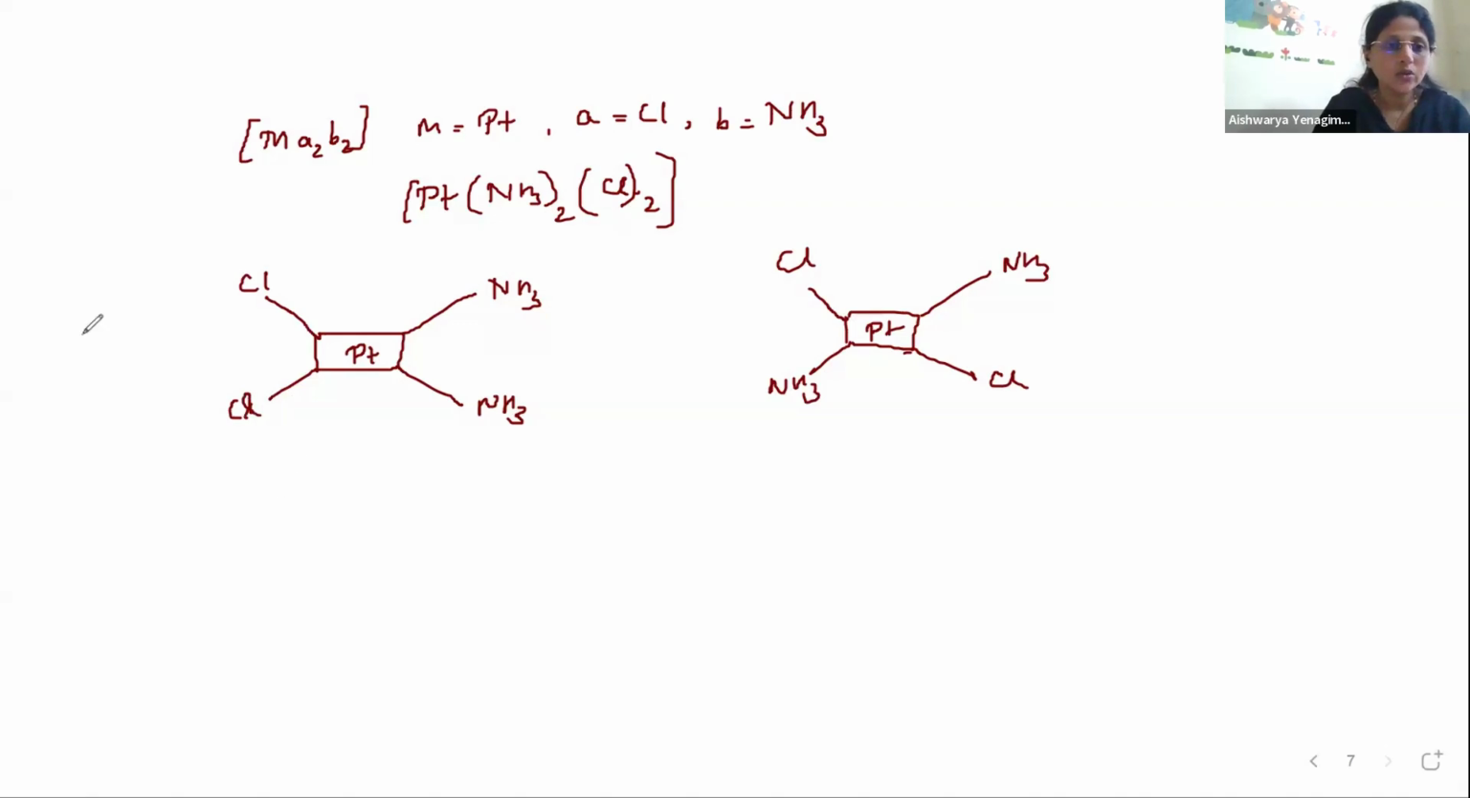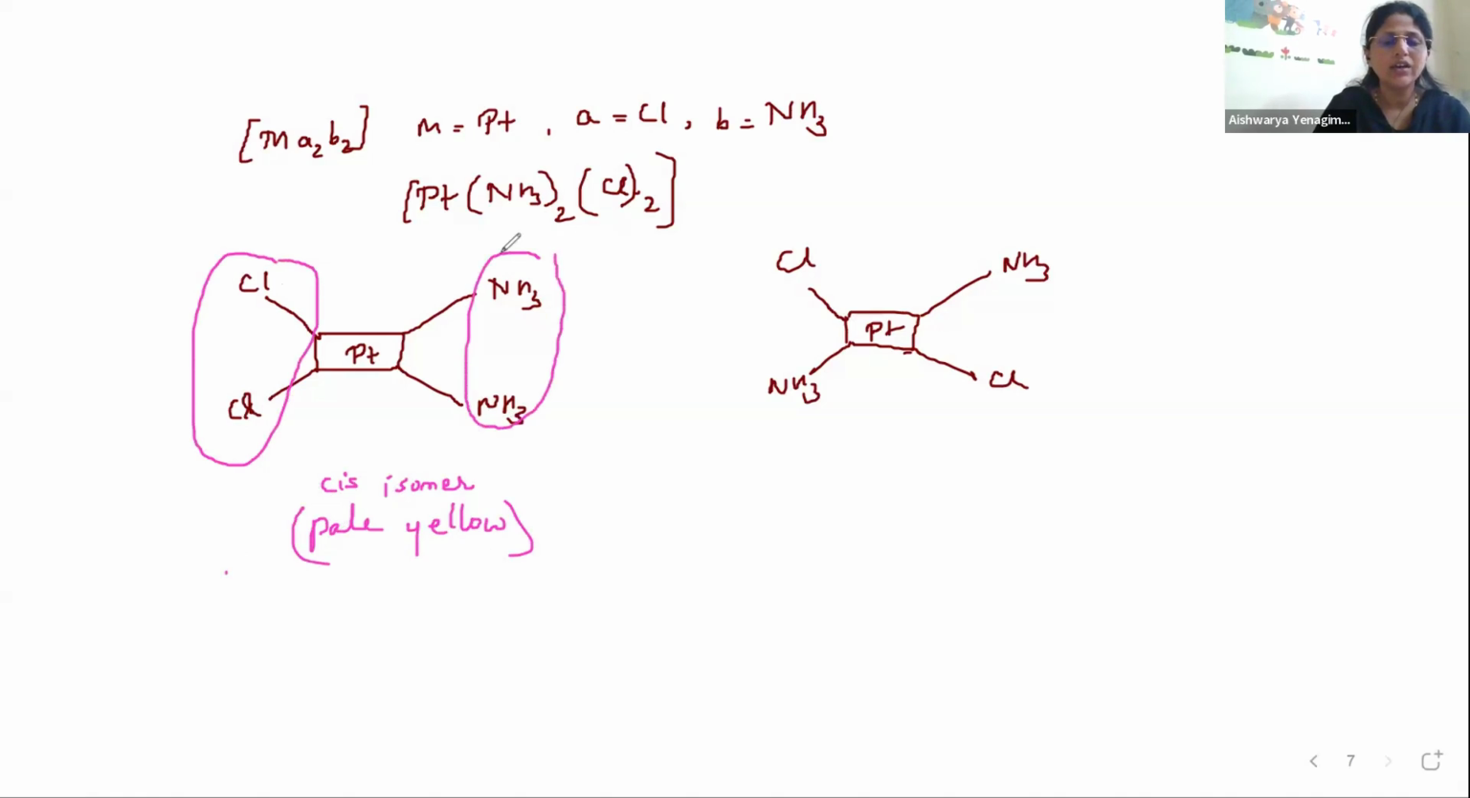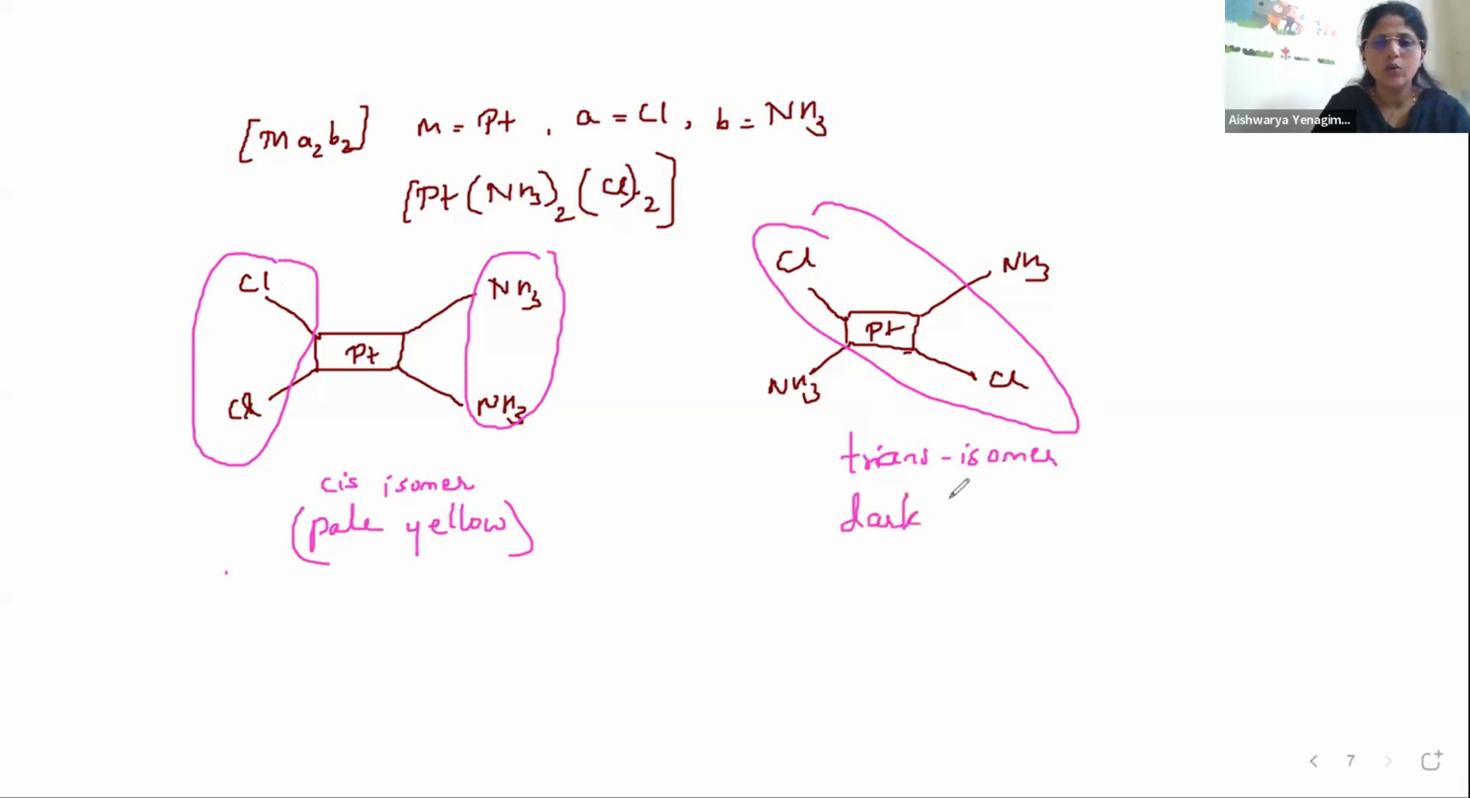So what type of isomerism is this? When they are near to each other, this is the cis isomer. And you can see it is slightly pale yellow in color. The two identical ligands are near to each other. Whereas here the two identical ligands are opposite. So this is the trans isomer. And the color of this particular compound is intense yellow, or you can say dark yellow. So this is the type of cis-trans isomerism when the coordination number is 4.